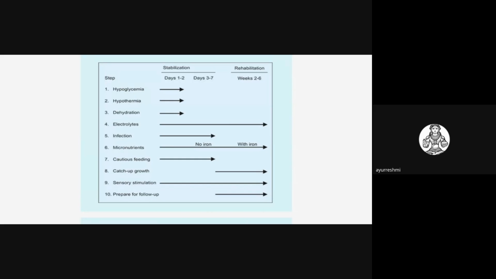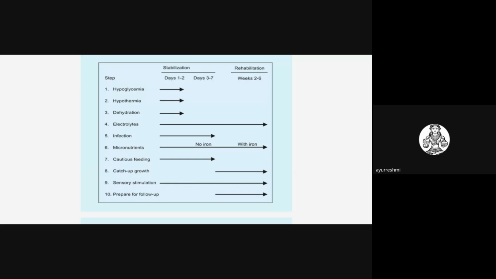But whenever we ask questions related to severe acute malnutrition, you have to write step by step; there are 10 steps to manage this condition. In Ayurveda also, we will not directly give supplements to a child who is malnourished. First we have to treat the Agni. Agnimandya we have to treat first, then we have to give the Brimhana line of treatment.